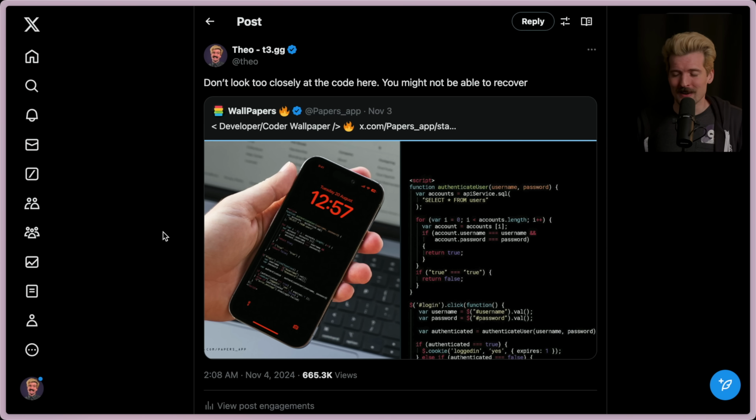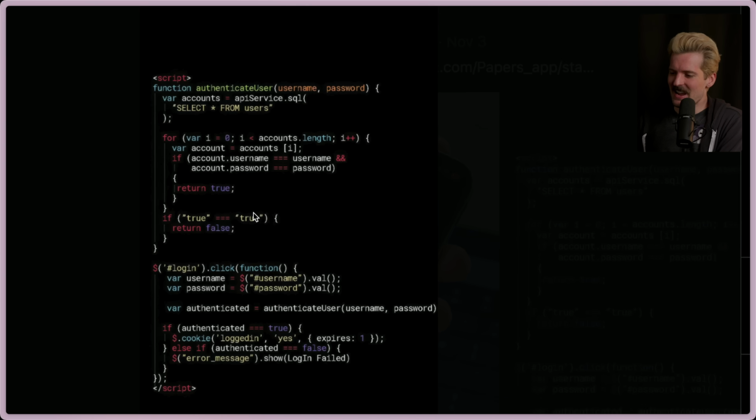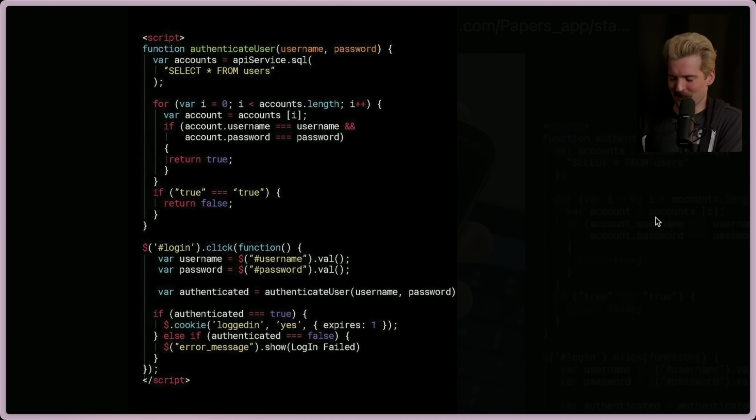Ever see code that is so bad that it makes you question your entire career as a software dev? It makes you think, is this really worth it? I have it on Twitter as a wallpaper. I don't have words for this.